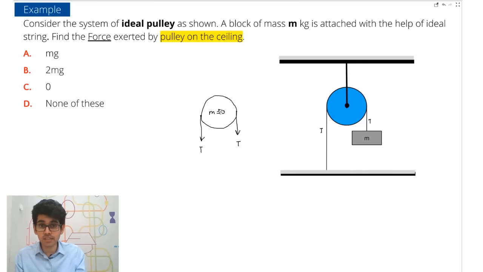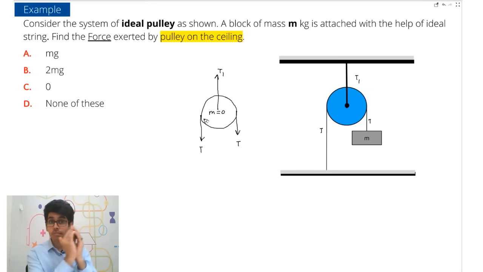So if the tension in the above string is say T1, this is also a pulling force. And because it is massless, because force is equal to mass into acceleration, if mass is 0, then the net force also should be 0.